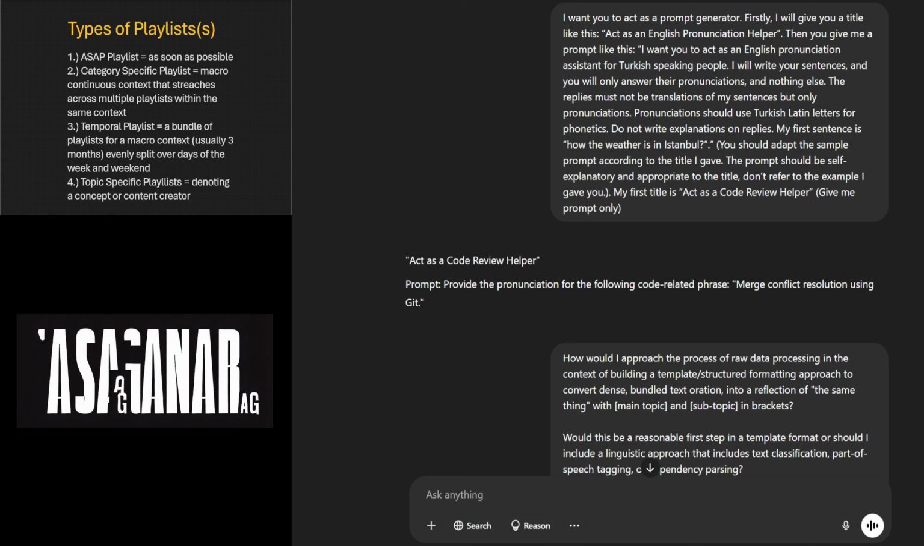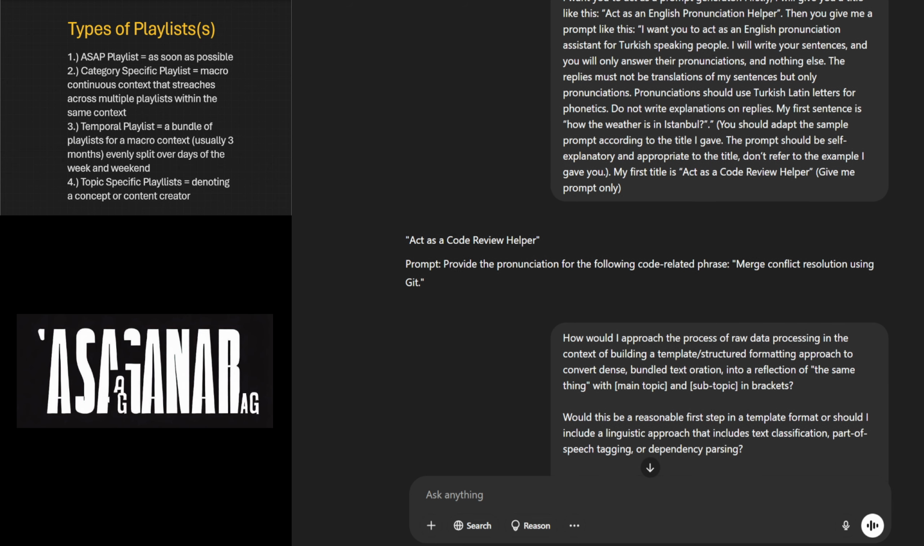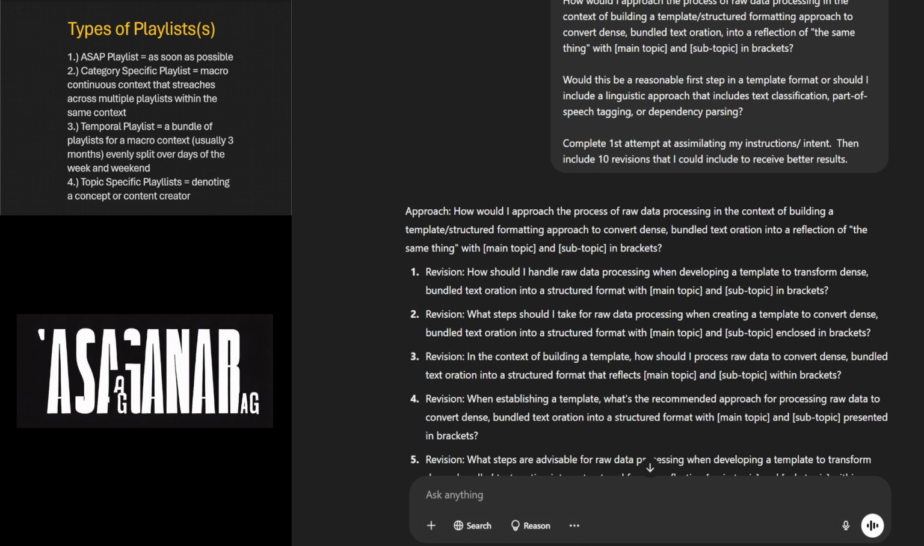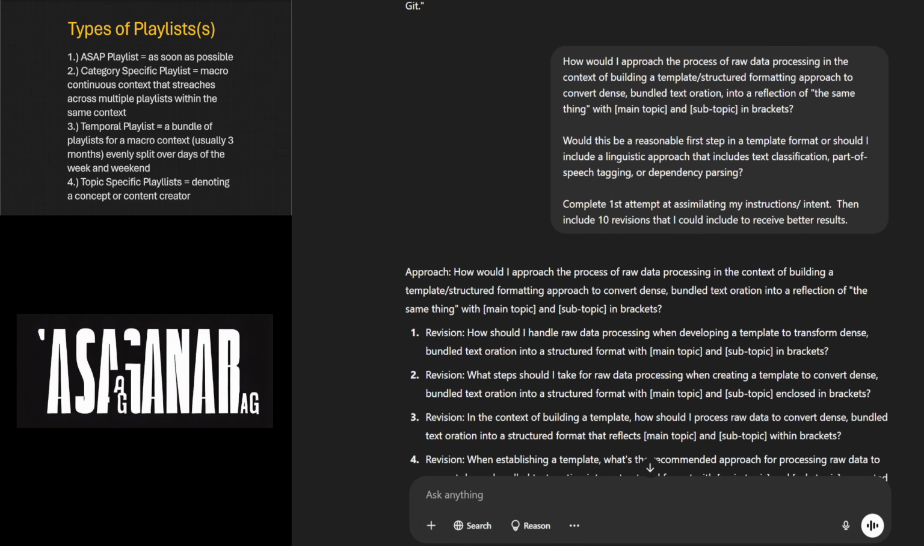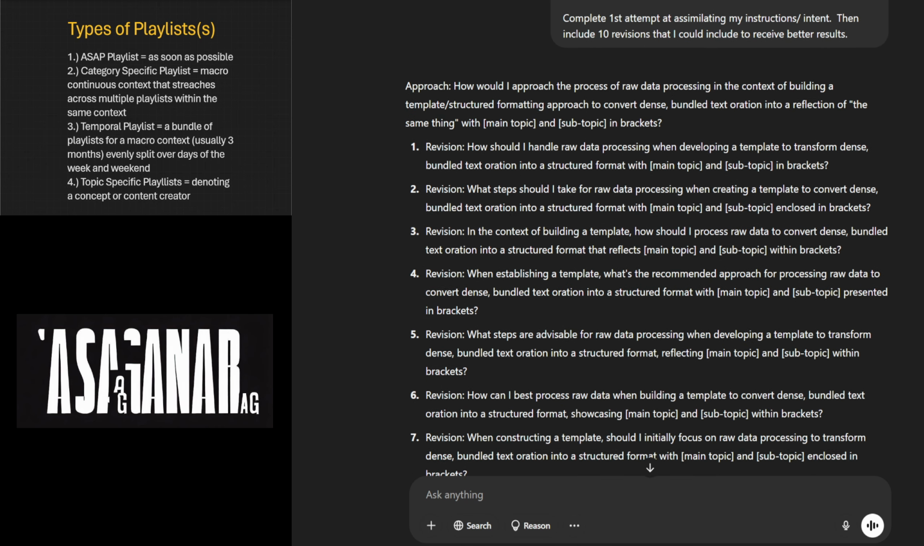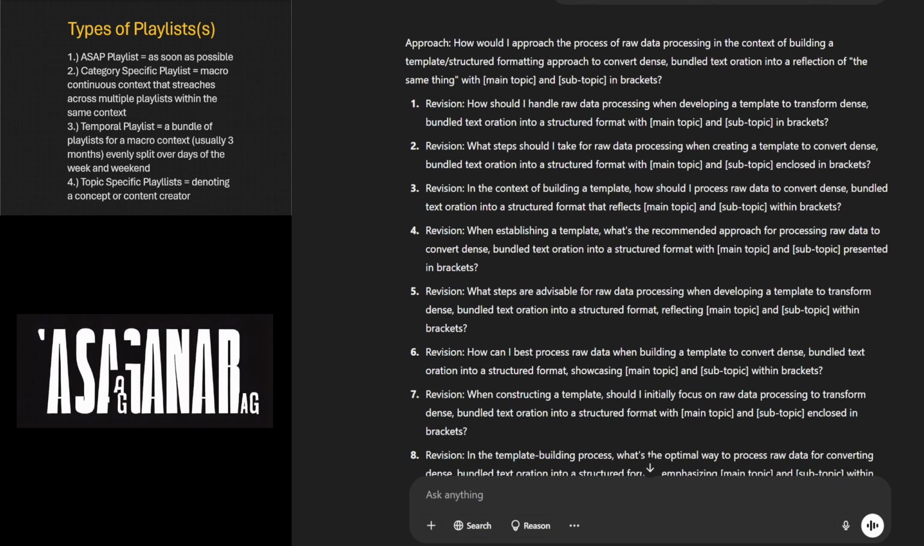Continuing, this was the output from the prompt generator, the meta prompt. This is the output. How would I approach the process of raw data processing in the context of building a template / structured formatting approach to convert dense bundled text oration into a reflection of, quote, the same thing, end quote, with open bracket main topic close bracket and open bracket subtopic close bracket in brackets.